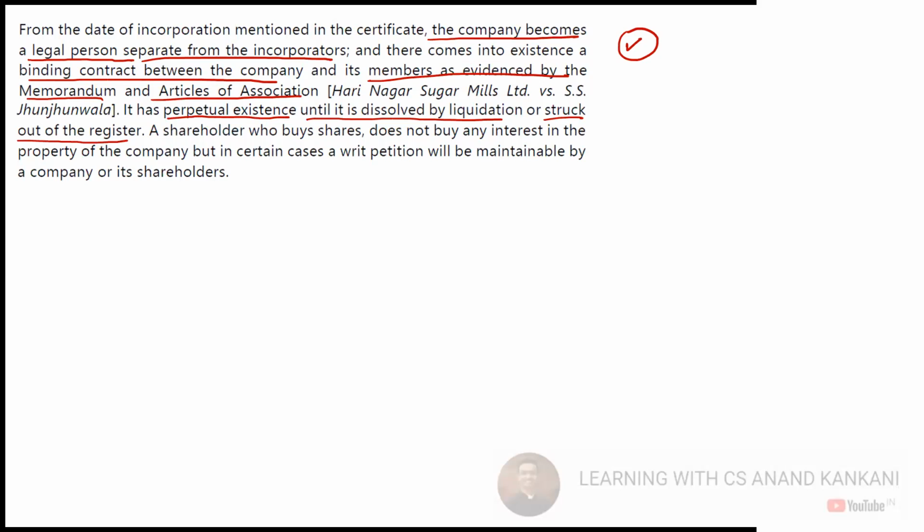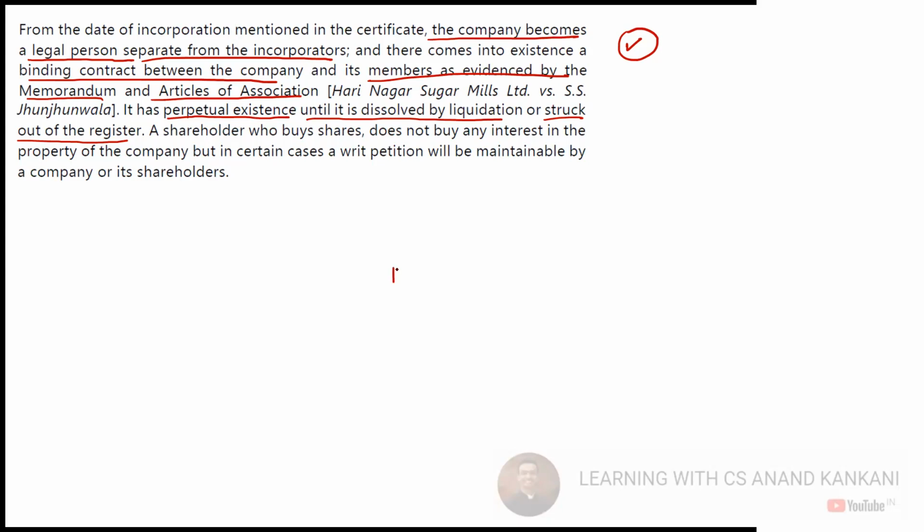Okay. So a shareholder who buys shares does not buy any interest in the property of the company. So basically what you have to see, when you buy the shares of a company, you cannot say I am also the proportionate owner of the company. If you have purchased the shares of the company, you cannot say the company's property also belongs to me, so go and sell the property of the company and give me.